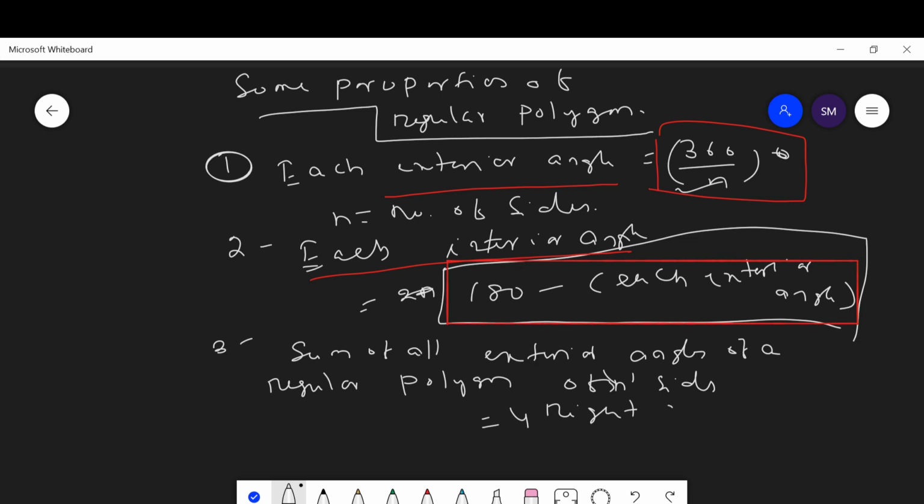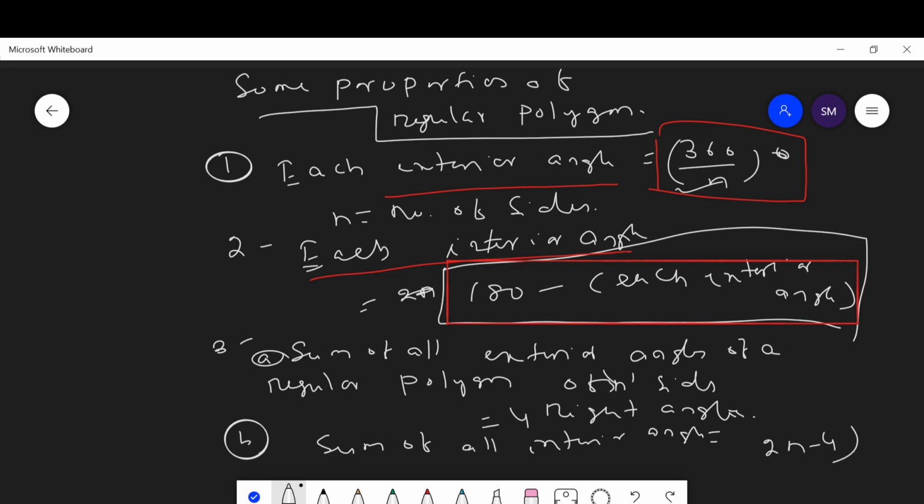The sum of all exterior angles is always 4 right angles. Then the sum of all interior angles is equal to 2n minus 4 right angles.